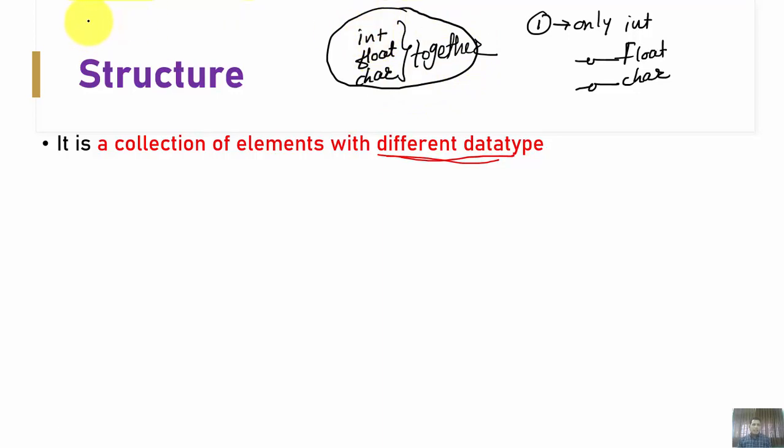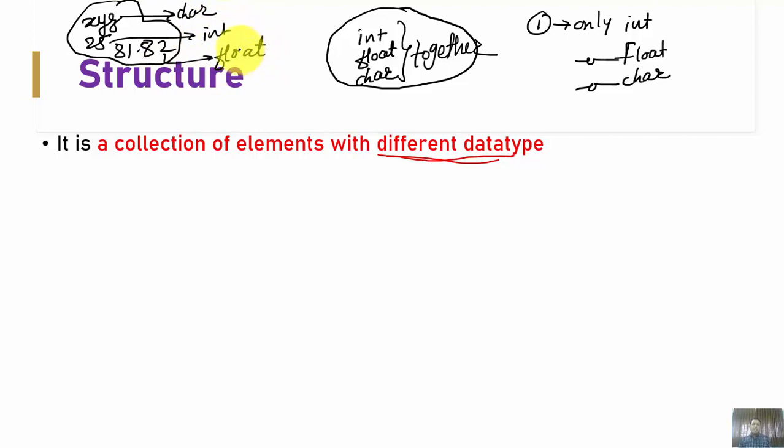For example, I can store the name of a student, suppose XYZ, whose roll number is 25 and whose percentage is 81.82. XYZ holds the character data type, 25 holds the integer data type, and 81.82 holds the floating point value. All these entities can be clubbed together under a single heading, called a structure, which is one of its most striking features.